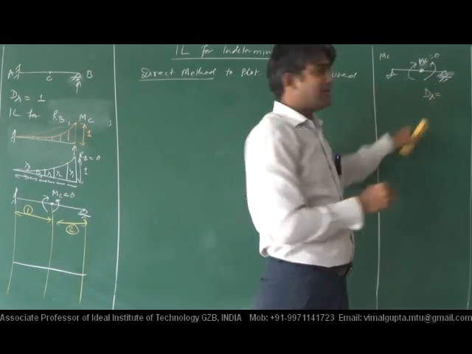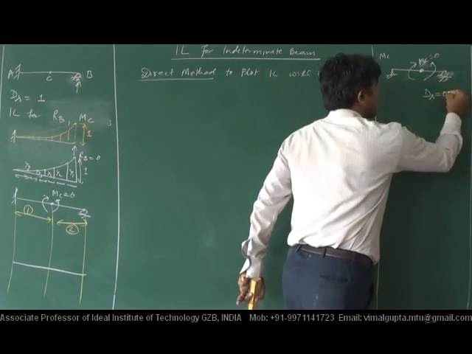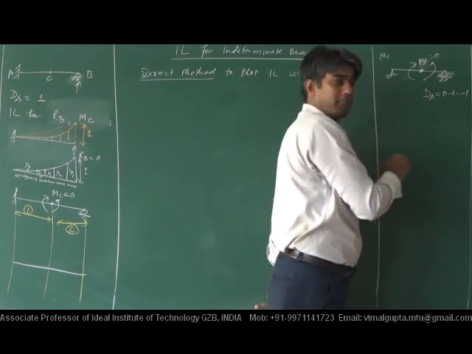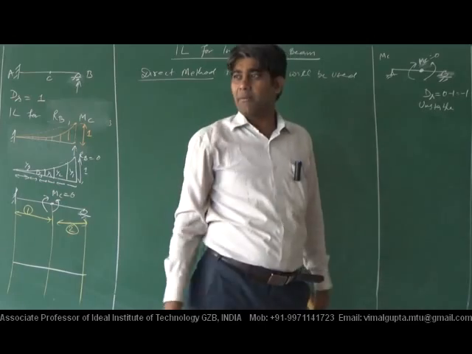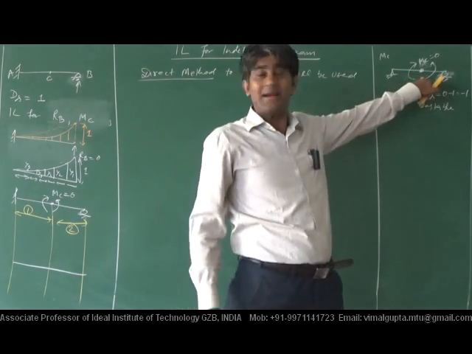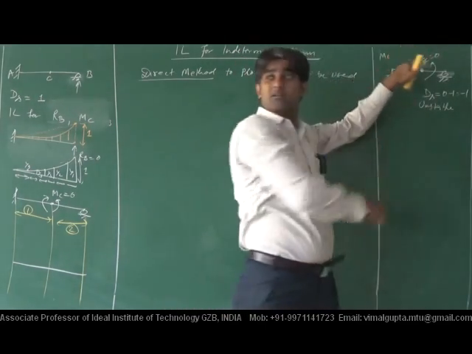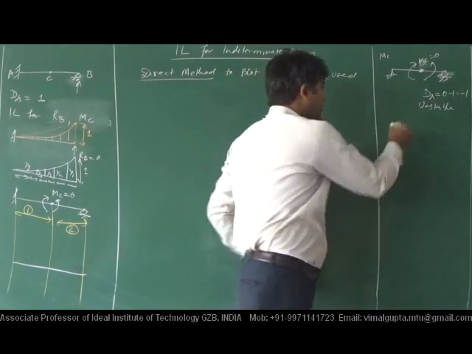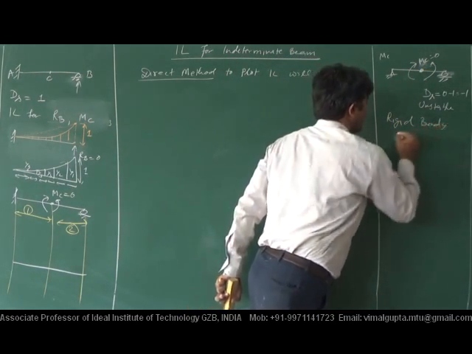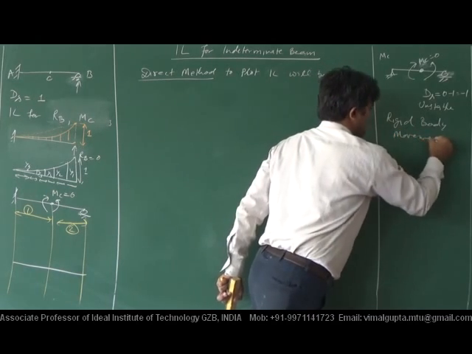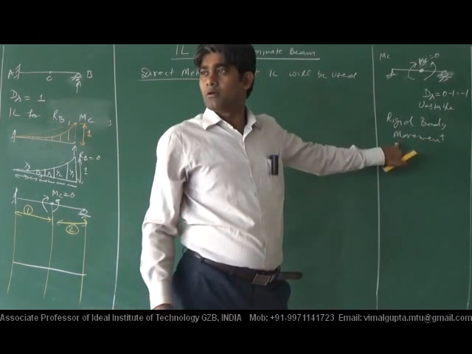It is 0 minus 1 equals minus 1, which means unstable. Therefore, when we provide this type of displacement, it will go like rigid body movement.